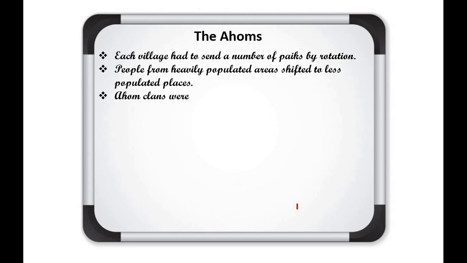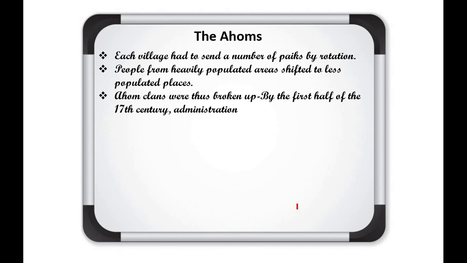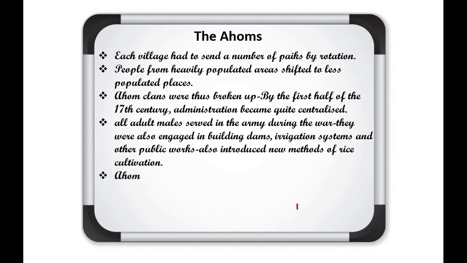People from heavily populated areas shifted to less populated places. Yes, the Ahom also adopted this feature, equal population distribution. So the villages where there were more people were made to shift to other places where there are fewer. Clans were thus broken up, and by the first half of the 17th century, administration became quite centralized.